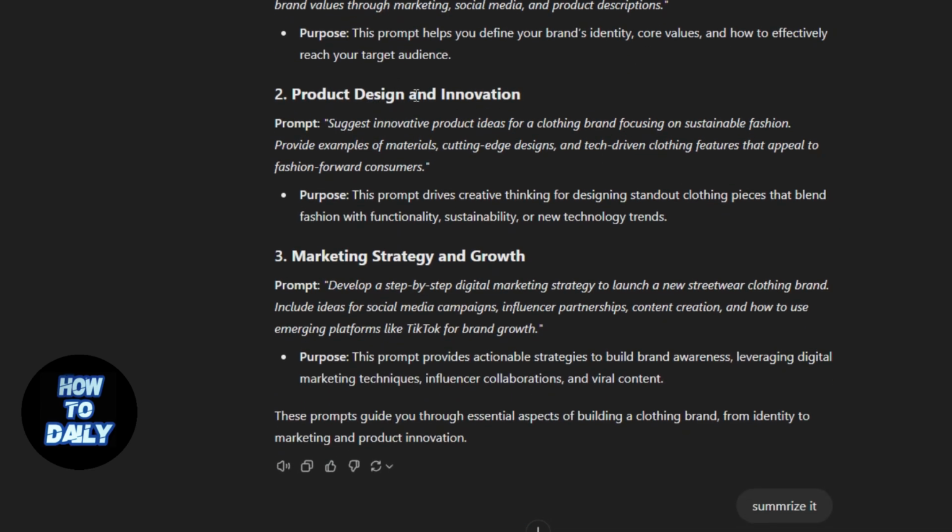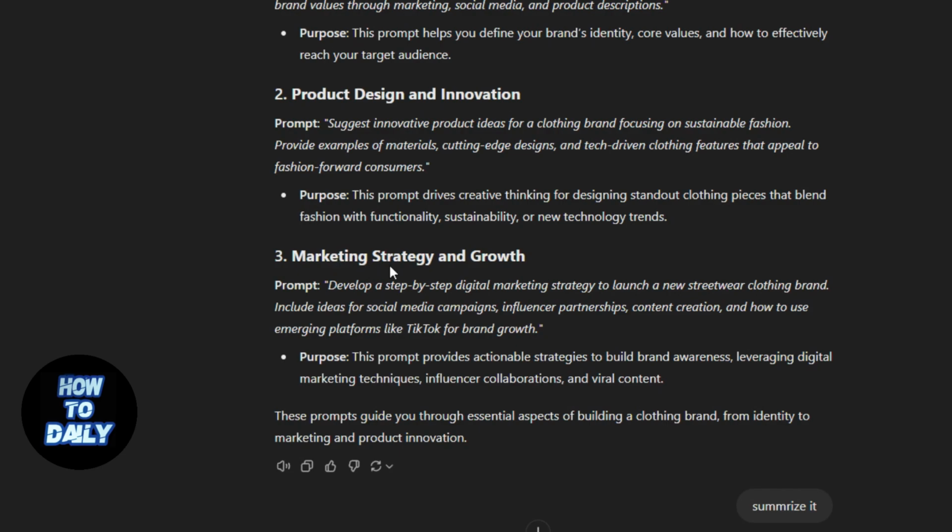For product design and innovation, use this prompt. Suggest innovative product ideas for a clothing brand focusing on sustainable fashion. Provide examples of materials, cutting-edge designs, and tech-driven clothing features that appeal to fashion-forward consumers.